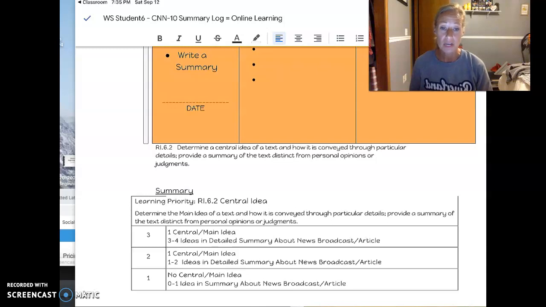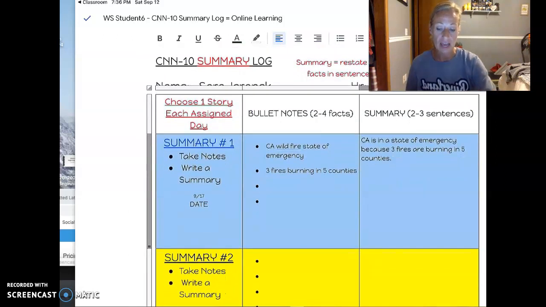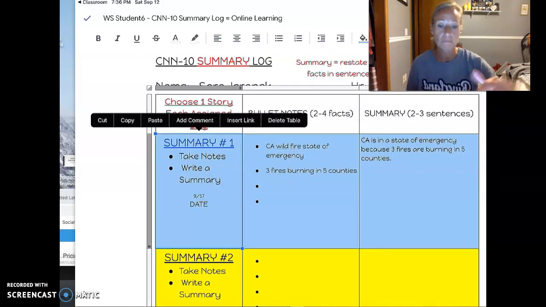Writing that detailed summary, either it's a news broadcast. In this case, yes, it's a news broadcast because it's CNN 10. It might be an article that we're reading in class or one that I've provided for you to read. Okay. A 2 would be meaning you have 1 to 2 ideas and details within your summary. And then a 1, grade-wise, would be a 0 to 1, meaning you don't have enough important details provided. Okay, so that's your grading scale, your rubric down below. I always like to have those so you kind of know where your grade's coming from.